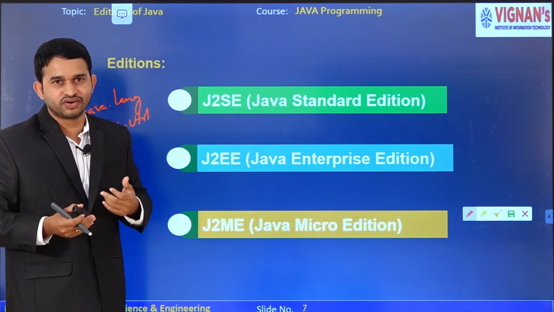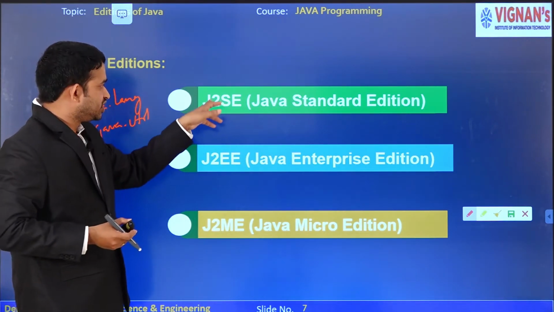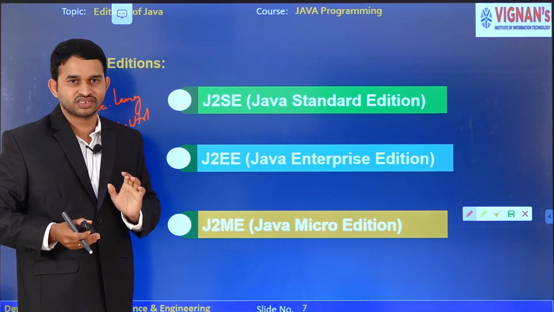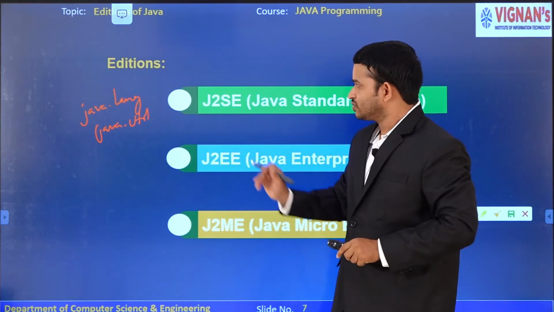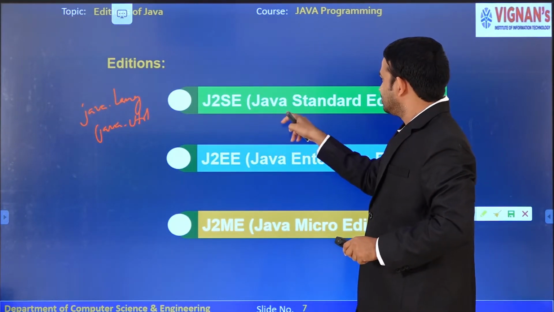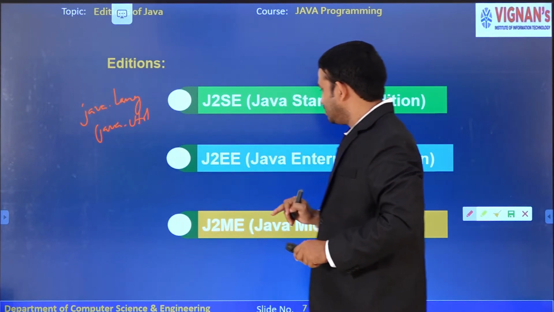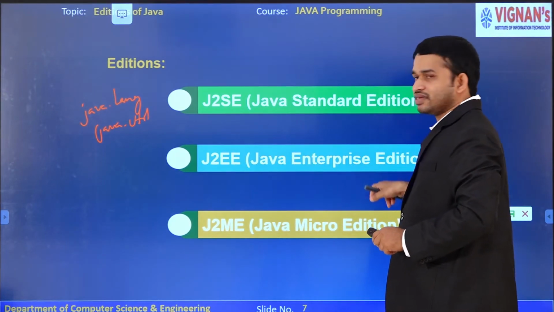Generally in the outside world we say core Java, advanced Java, and frameworks. J2SE we call core Java, so in this semester you are going to learn J2SE, core Java. Next is J2EE, Java Enterprise Edition.